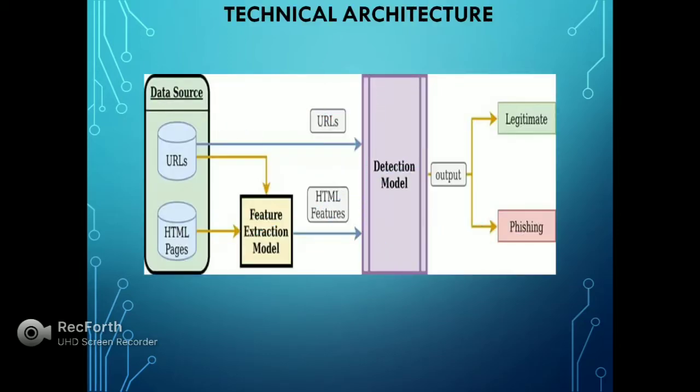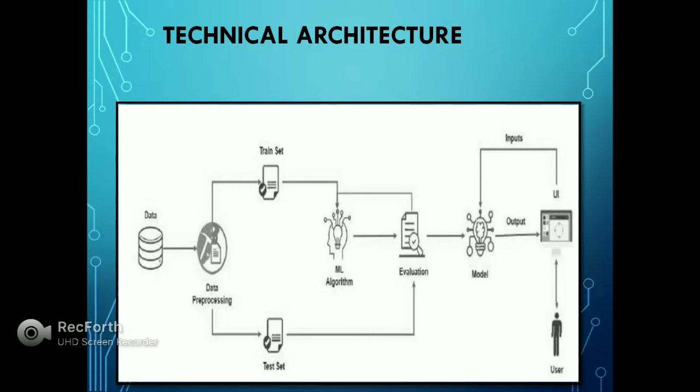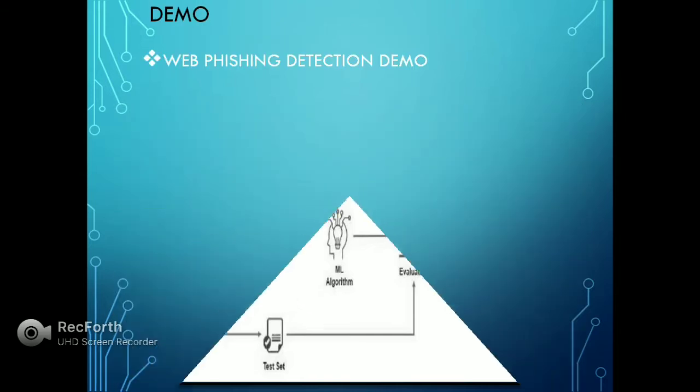This is my technical architecture. The users enter the URL or IP address on the HTML UI page, which goes to feature extraction and the detection model. Machine learning models are used to find whether the URL is legitimate or phishing. The data is processed, and training and testing data are used. Our ML models are a regression model and a random forest classifier, to evaluate the model.